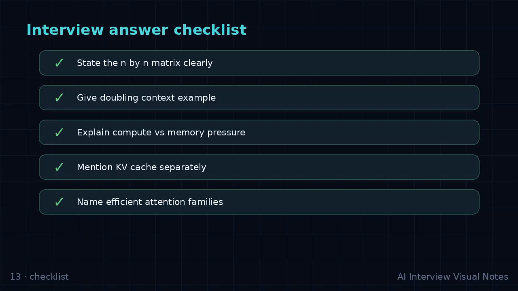Quick recap: attention complexity. Why long context is expensive. Use the mental model, define the pieces, give the example, and close with the practical trade-off. That is the answer structure to keep in your head.